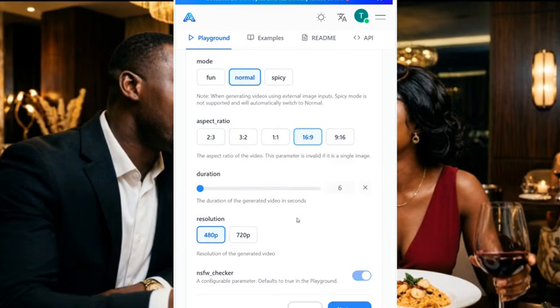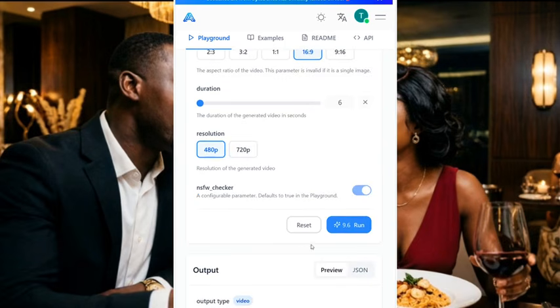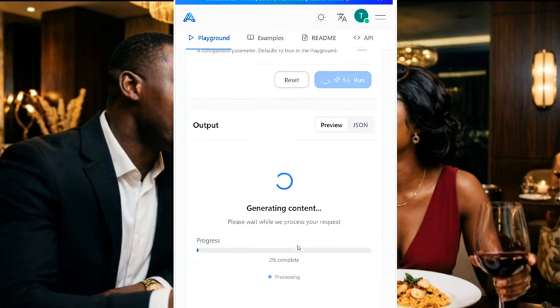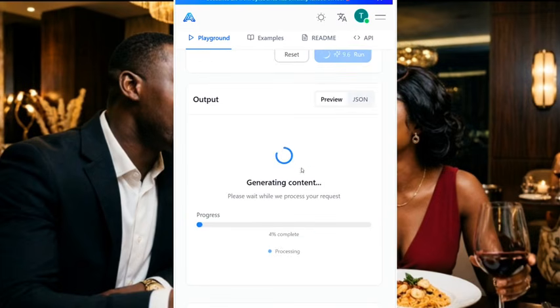You select your aspect ratio. Duration, you can decide to choose 30 seconds or any one you choose, but I'll be leaving it on 6 seconds. Then after you put it on 6 seconds, you are going to see run here. You click on this run, and when you click on run, as you can see, it's running right now. Now when you look here, it is creating our video for us right now. So for those of you that said you want to create video and it's not working, now this is it. It's working. It's generating the video.